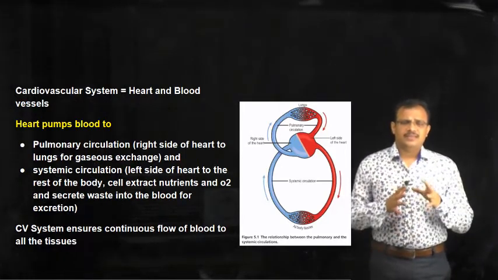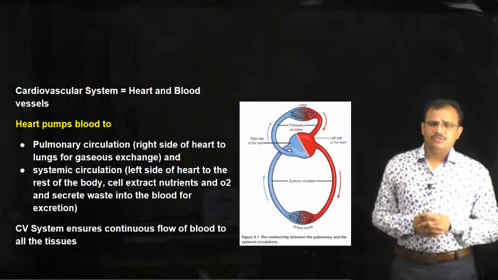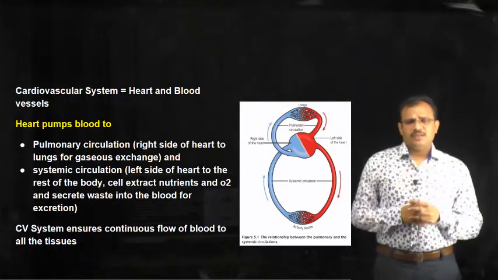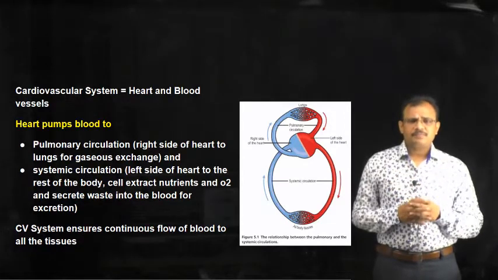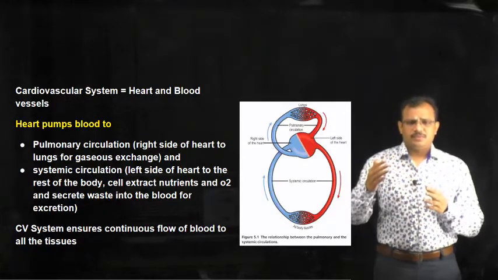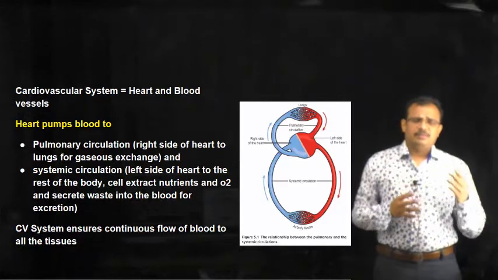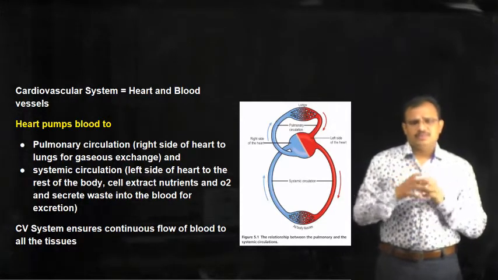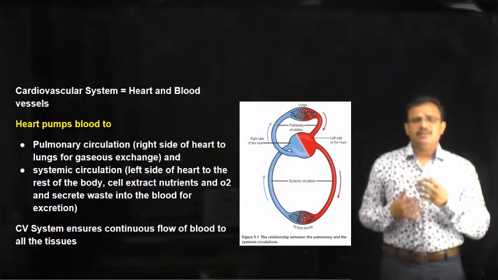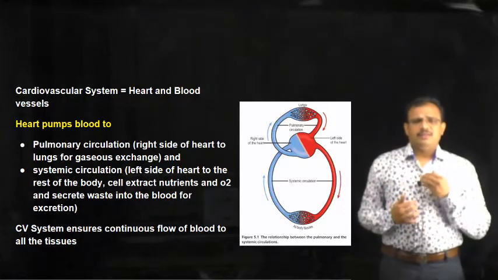This is called systemic circulation. So we can differentiate the blood supply from the heart into systemic circulation and pulmonary circulation. These are the two different circuits into which the blood will move in the body.